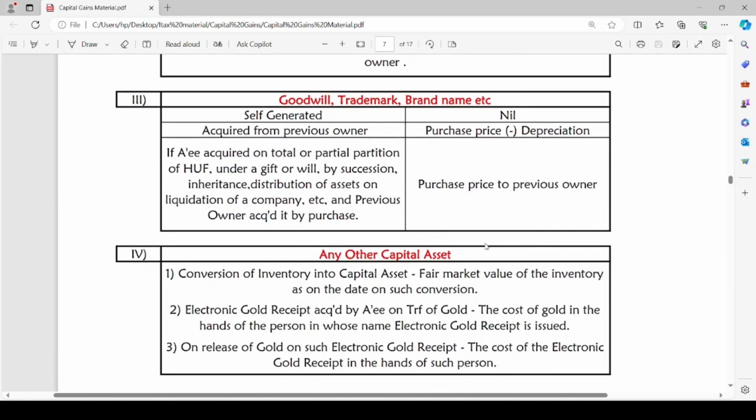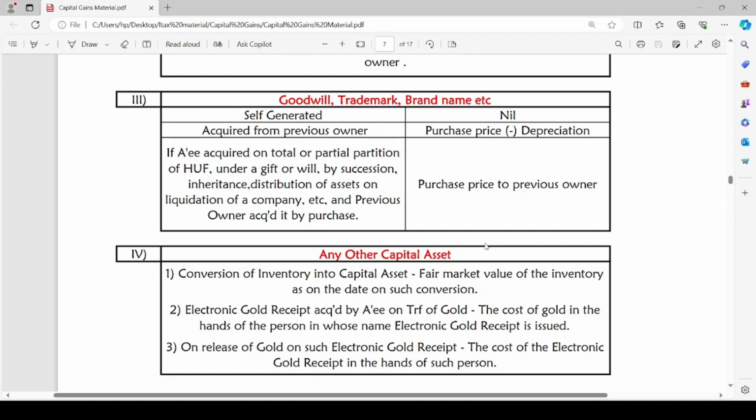The third case: goodwill, trademark, brand name, etc. In case of self-generated goodwill, the cost of acquisition will be nil. But if such intangible assets are acquired from any previous owner, then the purchase price minus any depreciation on such intangible assets will be considered as the cost of acquisition.